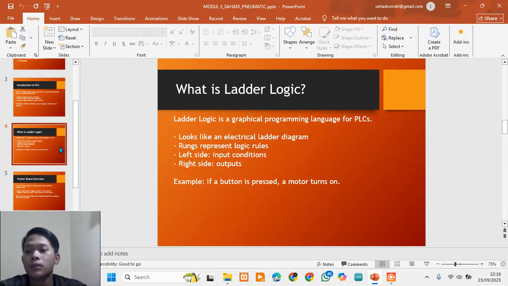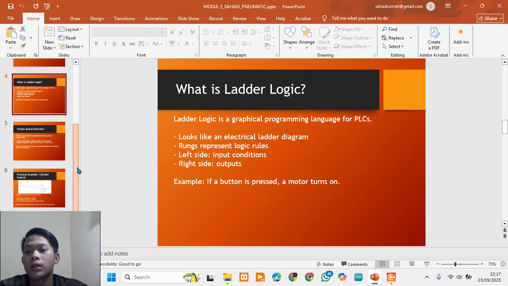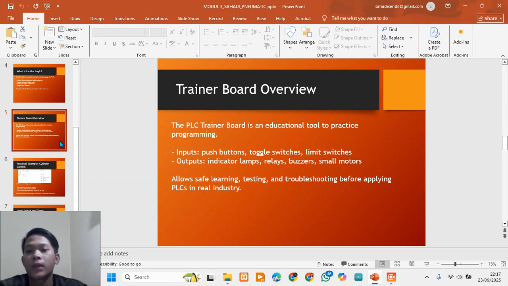Next, trainer board overview. To practice programming without the risk of damaging real industrial machines, we use a PLC trainer board.